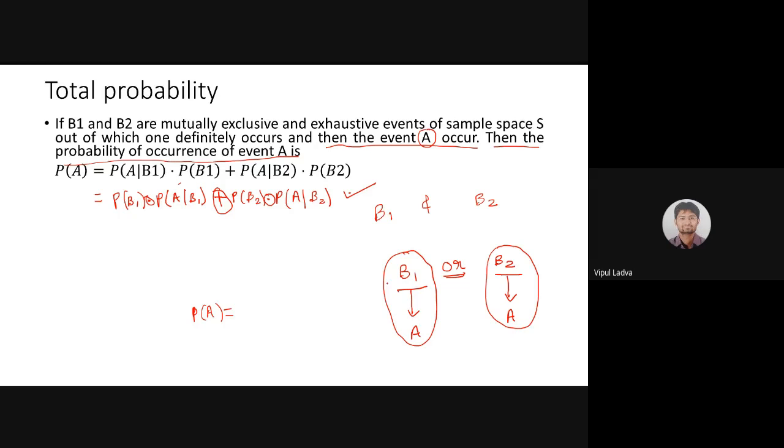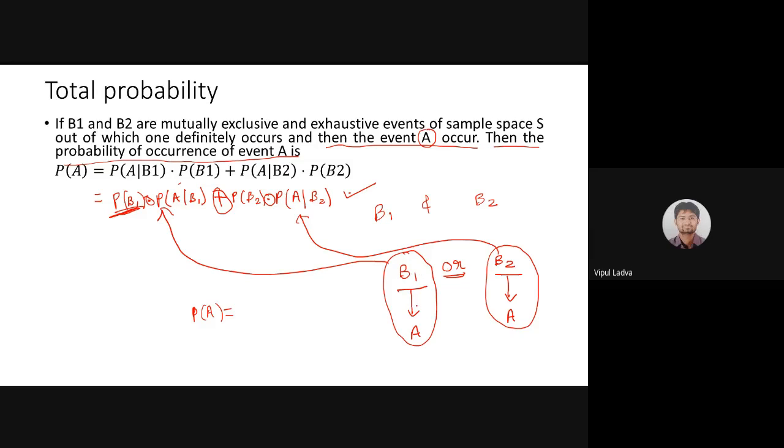Okay, and this particular term is associated with this case. First of all, B1 is going to occur, so B1 does not have any condition right now, so probability of B1, and after the occurrence of B1 we have to find the probability of A. So A under the condition that B1 has already occurred.